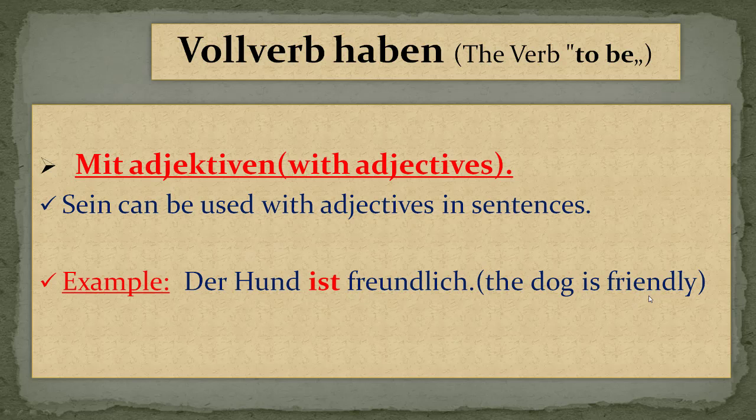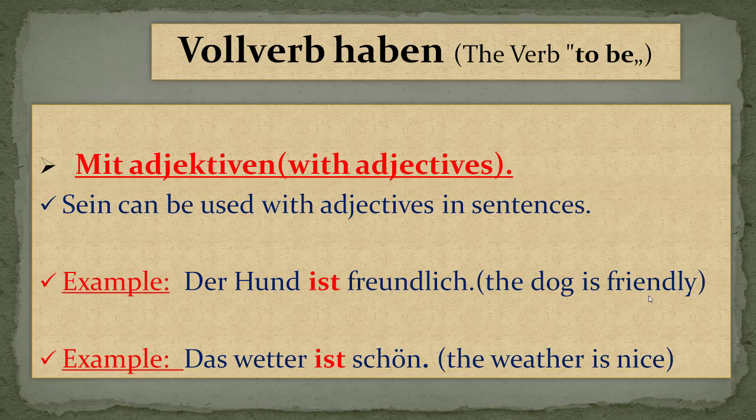Let's see the second example. Das Wetter ist schön. Wetter is neuter, so that's why we are using das here, and this is ist, the sein verb, in the second position. The weather is nice. So this is a small example with respect to the objective.